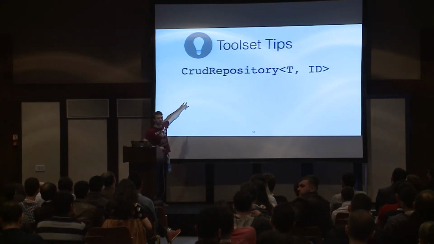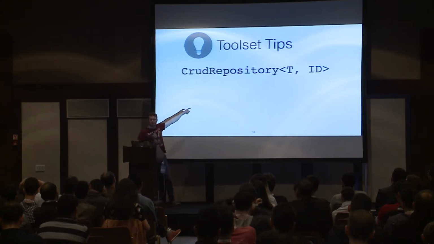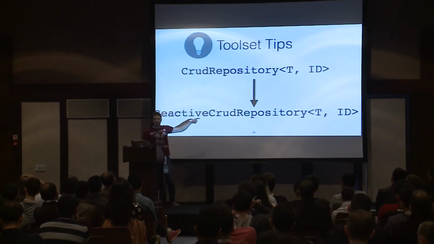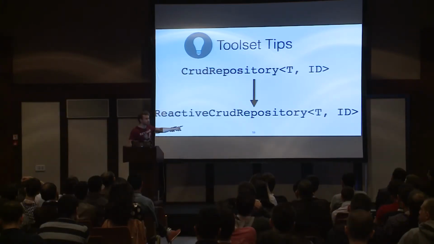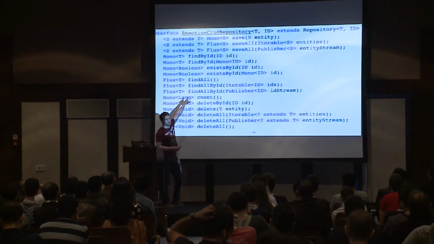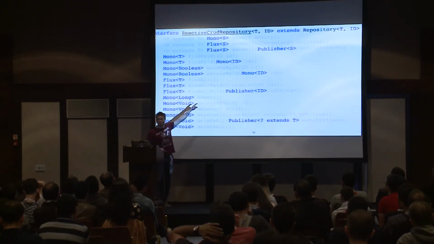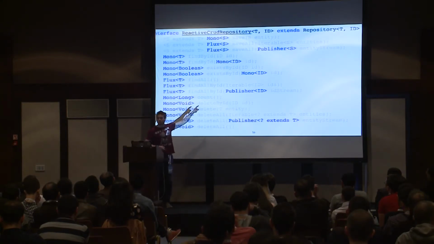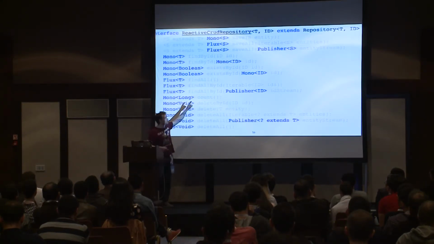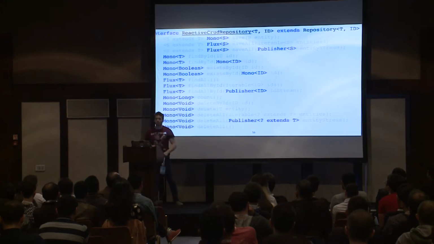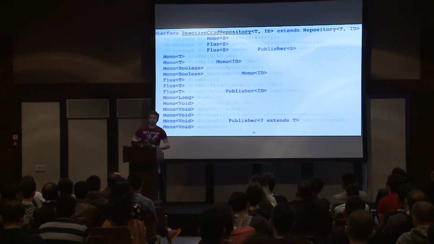especially over CRUD repository, for example. And the amazing thing here is that we have reactive CRUD repository, which looks like that. And the most important and most significant thing is that everything right now supports reactive communication using Reactor, Flux, Mono and publishers. So Spring supports us everywhere where we need reactive communication.